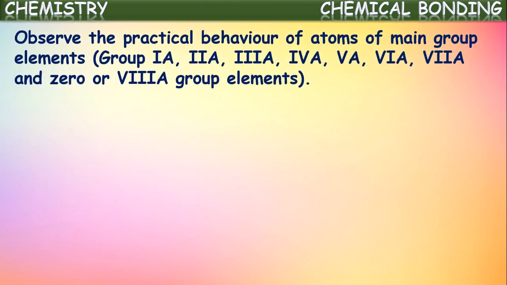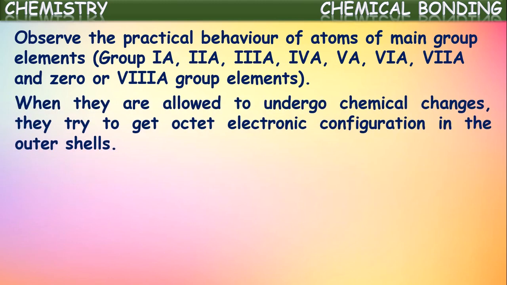Observe the practical behavior of atoms of main group elements, first A, second A, third A, all subgroup A elements, 1A to 8A, which we call zero group elements. When they are allowed to undergo chemical changes, they try to get the octet electron configuration in the outer shells.